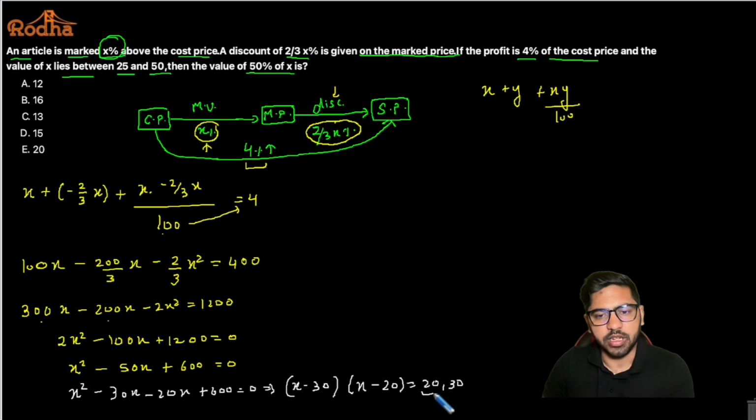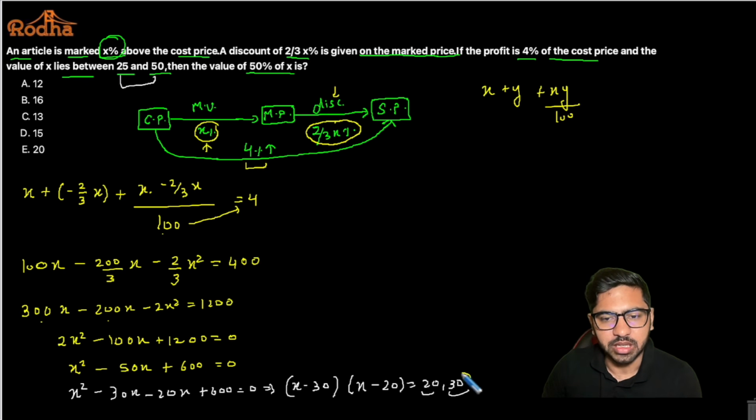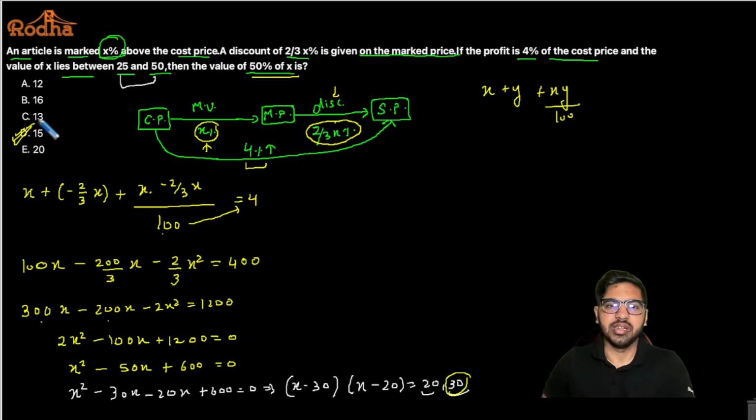There are two possible values of x that I'm getting from here. But as per the question, the value of x lies between 25 and 50. So if the value of x lies between 25 and 50, the only possible value of x is 30 here, right? And if x is 30, then 50% of x, that is half of 30, will be nothing but 15. So the answer is option number D for this particular question here.